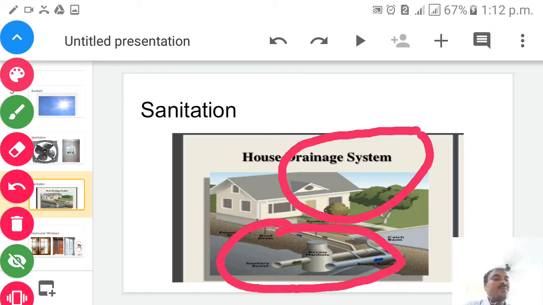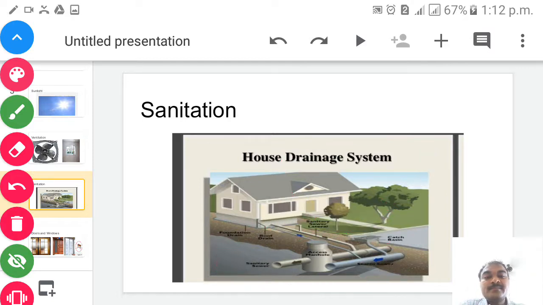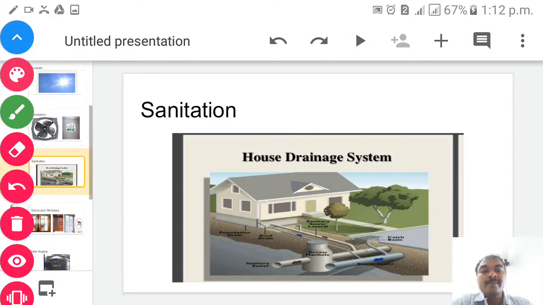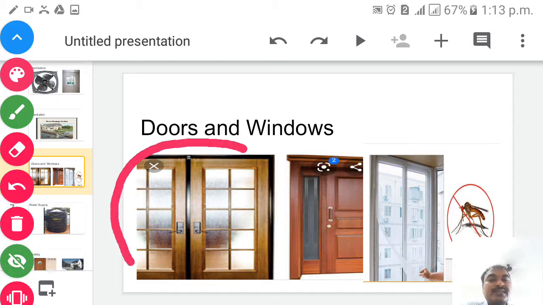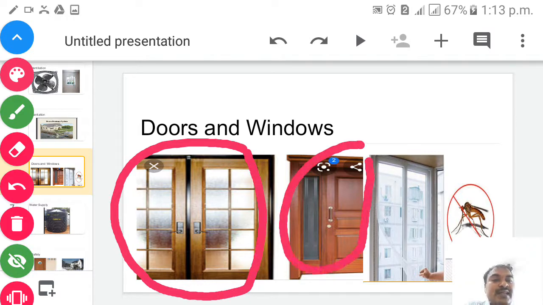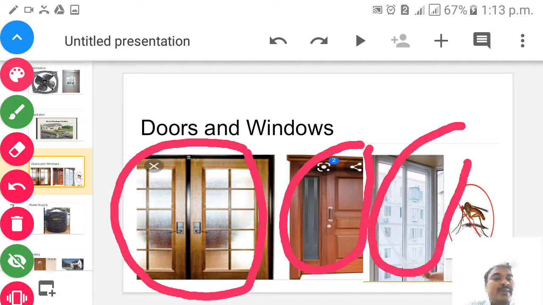Next, we'll go for the next important point. We have to take care of that. That is doors and windows, children. I'll show you in the next slide. Yes. So children, what is this picture known as, doors and windows? I will show you now. Just a minute. This is known as windows. This is known as doors, and this is known as the fly meshed window door, children.